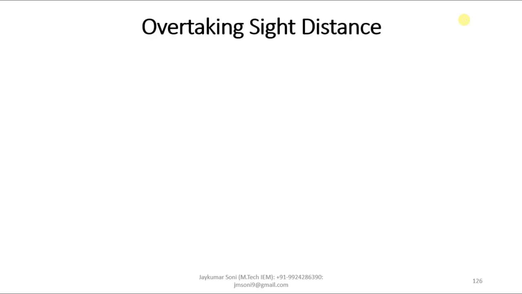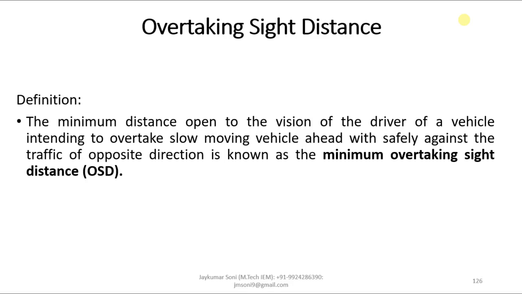The definition of overtaking sight distance is that the minimum distance open to the vision of the driver of a vehicle who intends to overtake a slow moving vehicle ahead, with safety against the traffic of the opposite direction, is known as minimum overtaking sight distance. It means the minimum distance which is available to A to overtake B, without causing an accident with C. This minimum distance through which A can overtake B safely is called minimum overtaking sight distance. So this was the basic concept of overtaking sight distance.